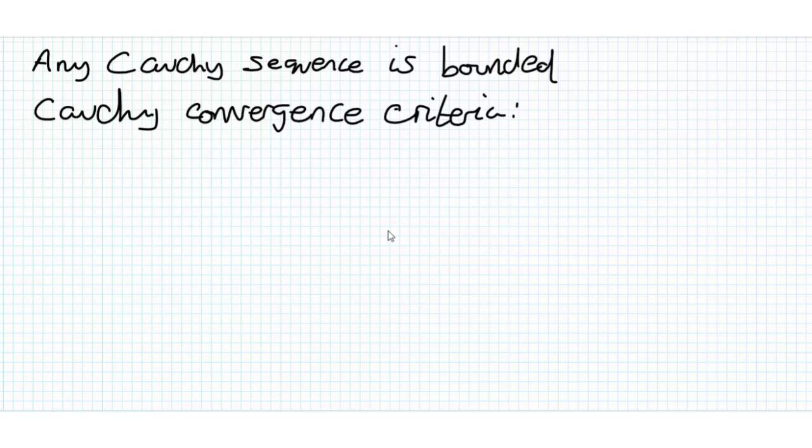So the Cauchy Convergence Criterion states that if xn is a real sequence, it's convergent if and only if xn is a Cauchy sequence. So this is saying essentially convergence implies that we have a Cauchy sequence, and knowing that our sequence is Cauchy implies convergence. So the implication goes both ways.